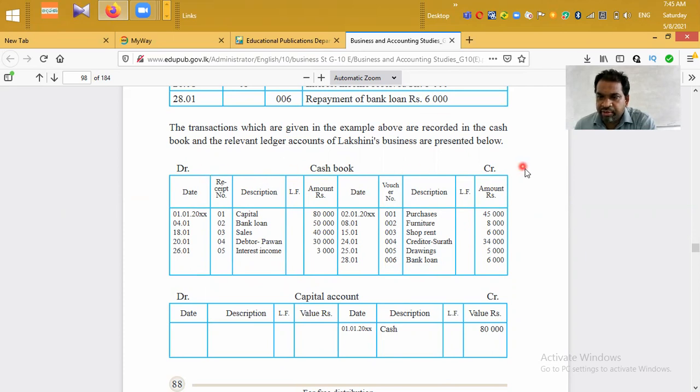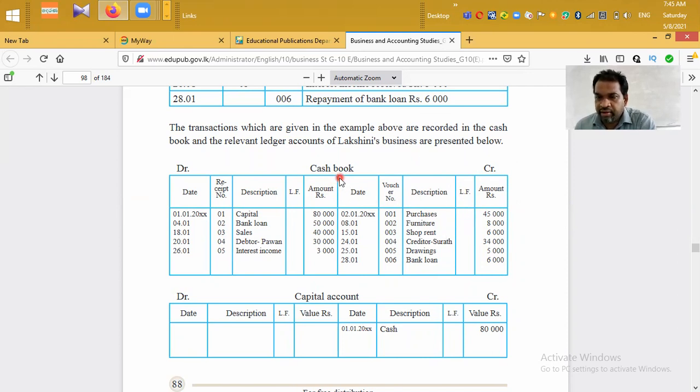Here they have mentioned a format for the cash book: date column, receipt number, description, ledger folio, amount or value. From this point to the right, we have the credit side. In the credit side, we have a date column, voucher number column, description column, ledger folio, and amount.